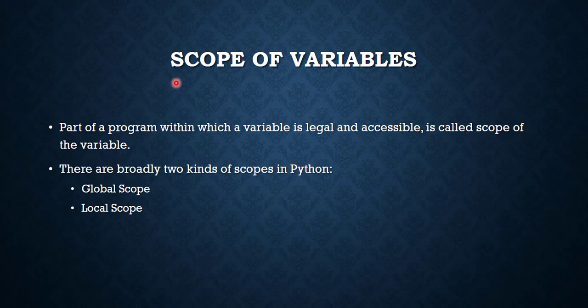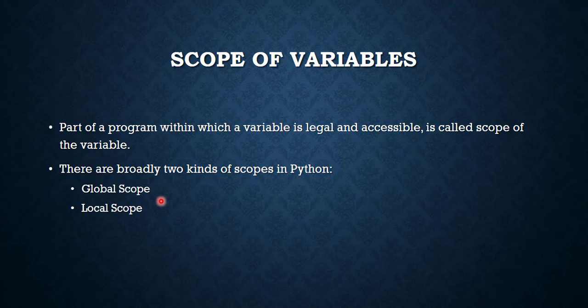So first we will see what is scope. Scope is a part of a program where we can access a variable. It is known as the scope of that variable. There are two kinds of scope in Python: global scope and local scope. We will discuss each kind of scope in detail.